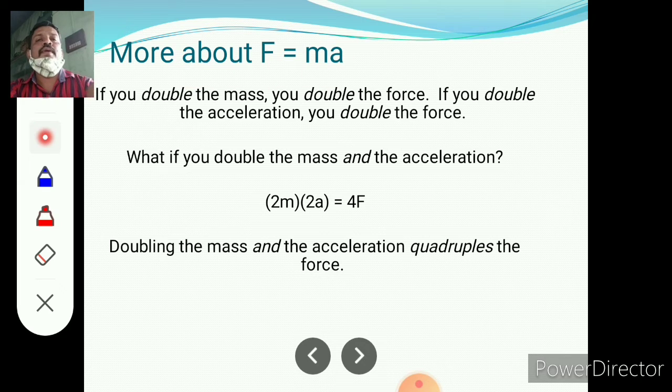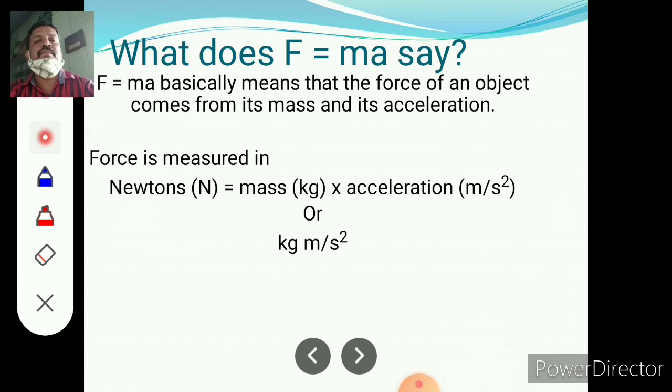More about F equal to ma. If you double the mass, you double the force. If you double the acceleration, you double the force. What if you double both the mass and acceleration? That is 2m times 2a, which is equal to 4F. Doubling the mass and acceleration quadruples the force.